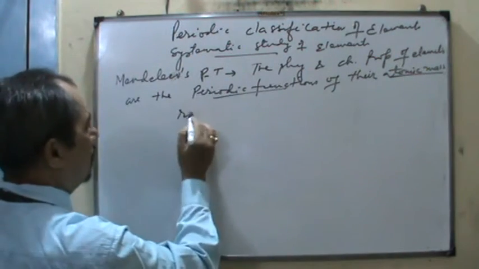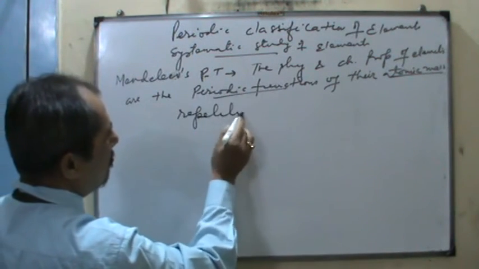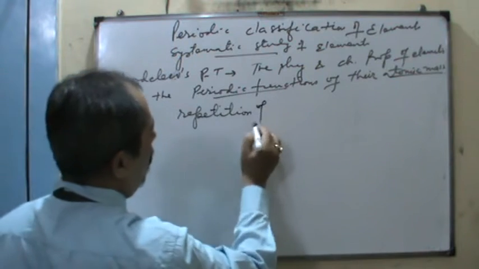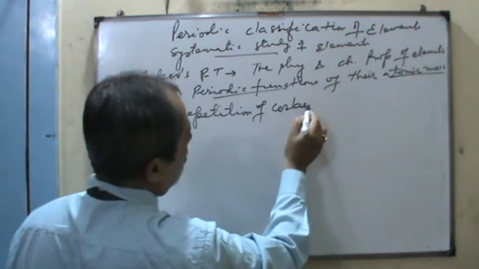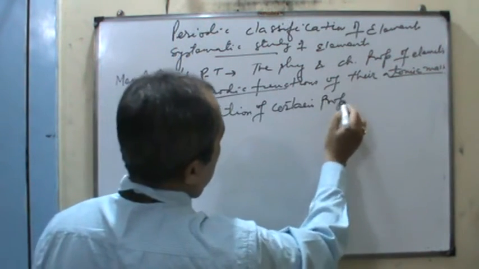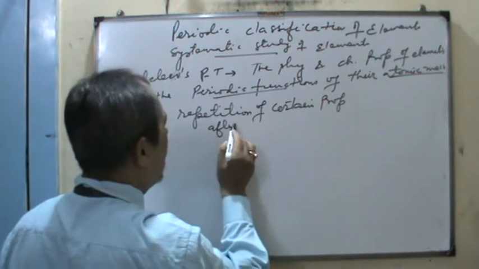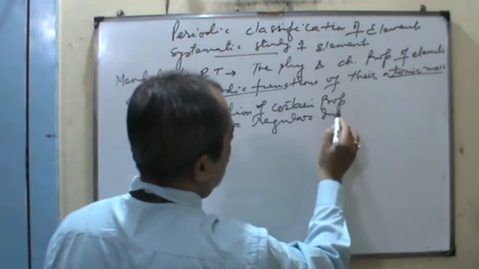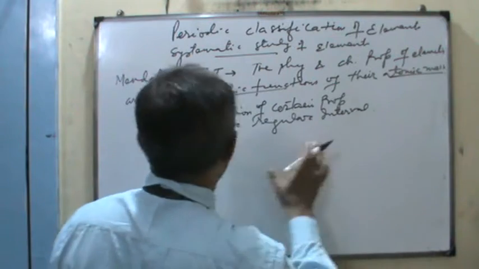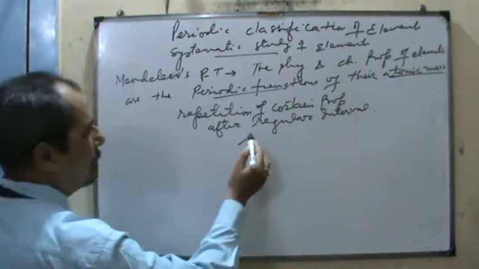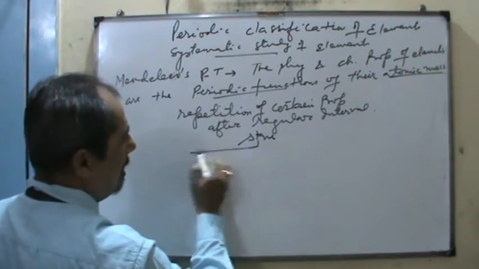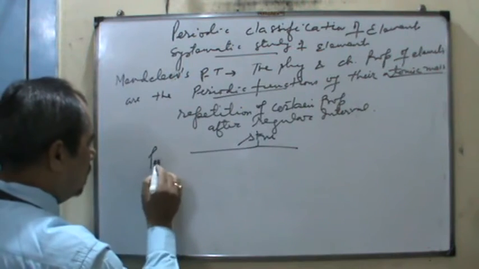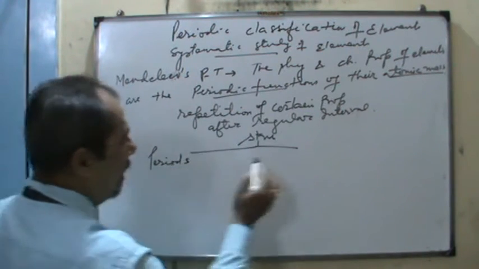Periodic function means repetition of certain properties after regular interval. So, the structure of the periodic table according to Mendeleev is the periods and what is that?